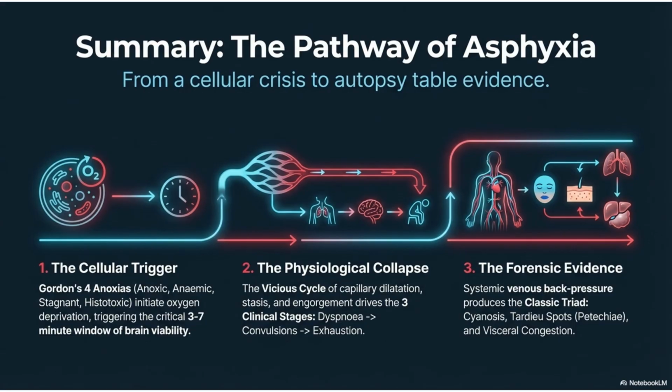In summary, the pathway of asphyxia begins with a cellular trigger, such as Gordon's 4 anoxias, leading to a physiological collapse in the form of the vicious cycle and 3 clinical stages. This ultimately results in the forensic evidence of the classic triad: cyanosis, petechiae, and visceral congestion.